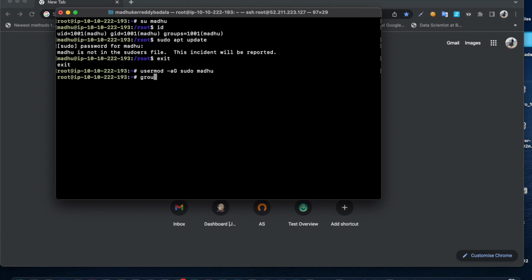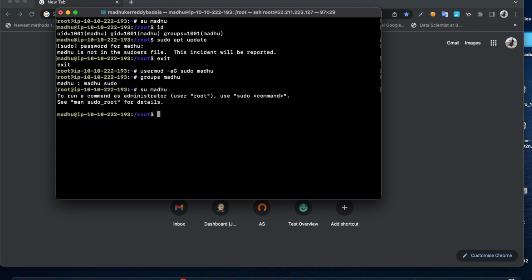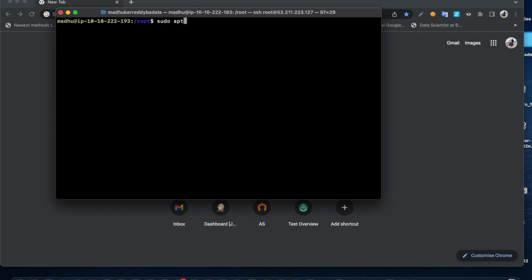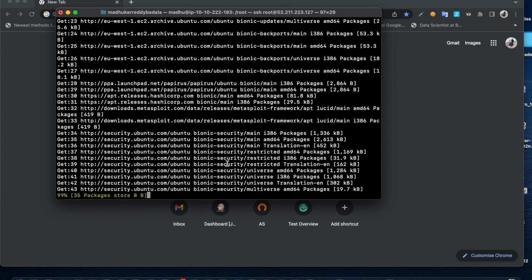If we check the groups for the Madhu user, this Madhu user now belongs to Madhu's group and sudo's group. So let's switch to that user again, Madhu. Okay, now if I run sudo apt update and put the password, now it's gonna run because we just added that user to the sudo group.